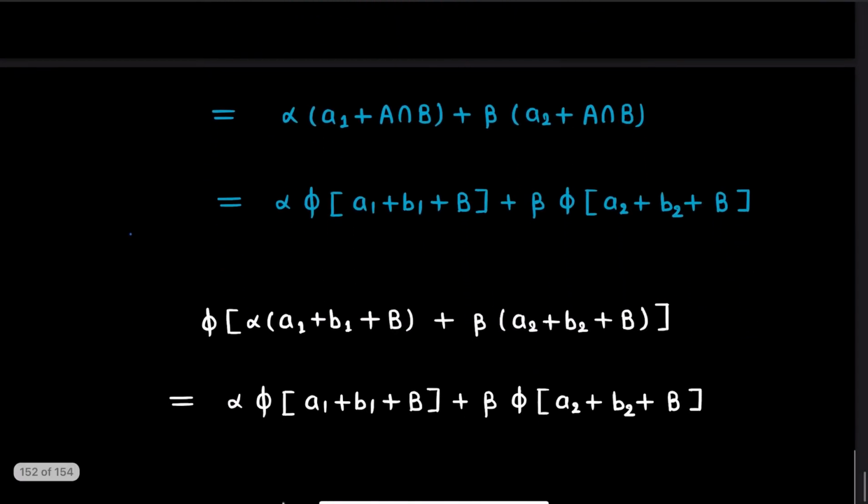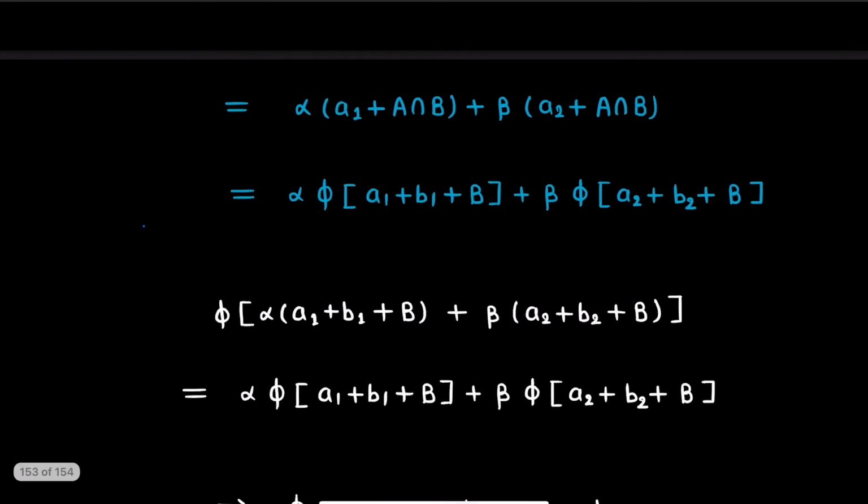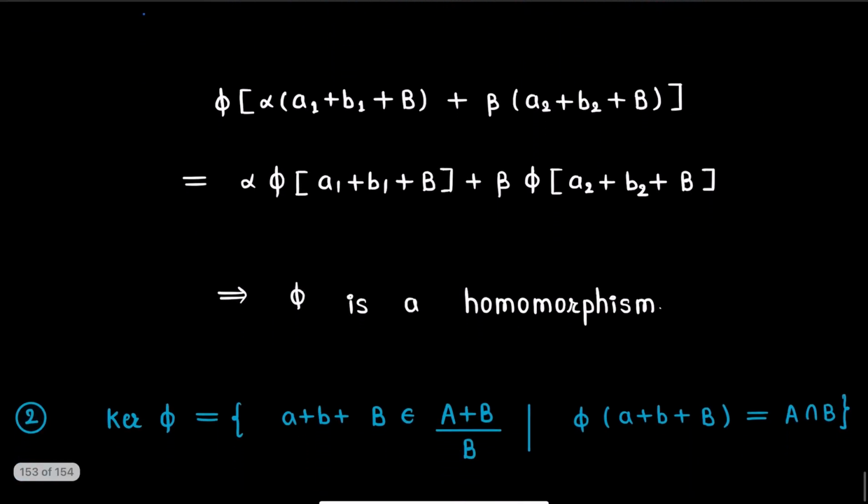So finally we get phi of alpha times (a1 + b1 + B) plus beta times (a2 + b2 + B) is equal to alpha times phi of (a1 + b1 + B) plus beta times phi of (a2 + b2 + B). And this proves that phi is a homomorphism.